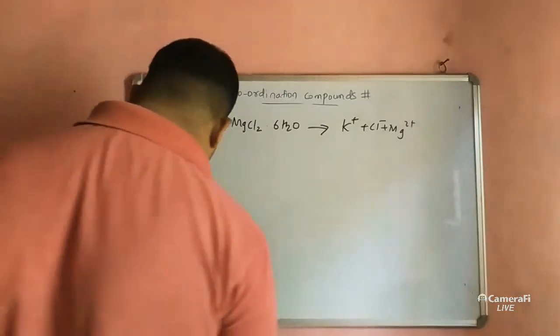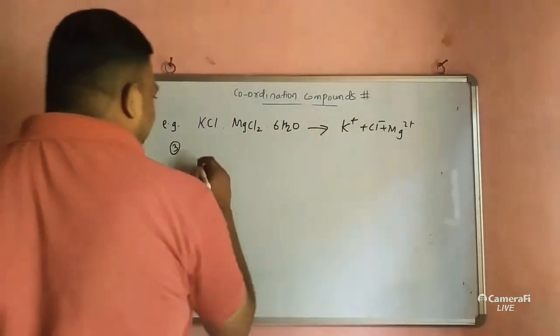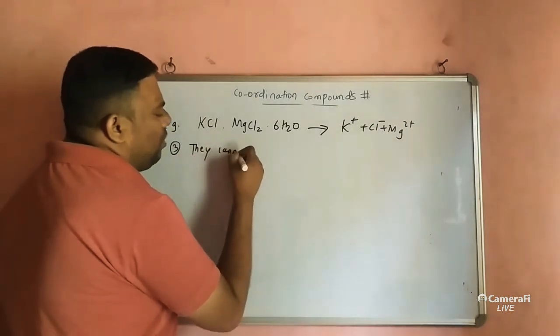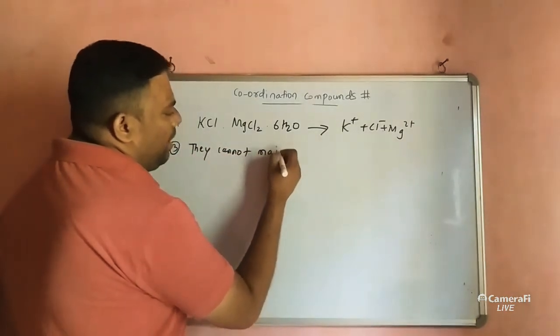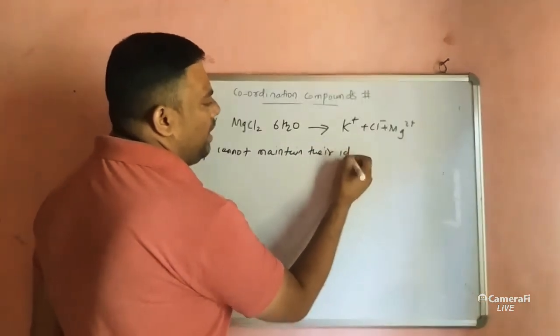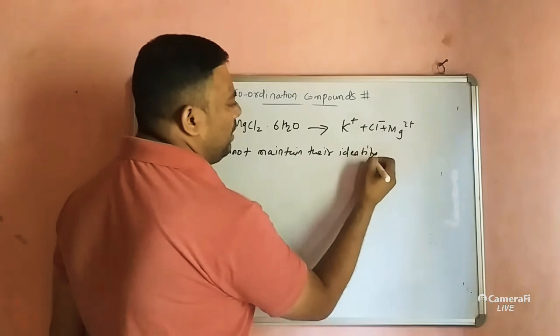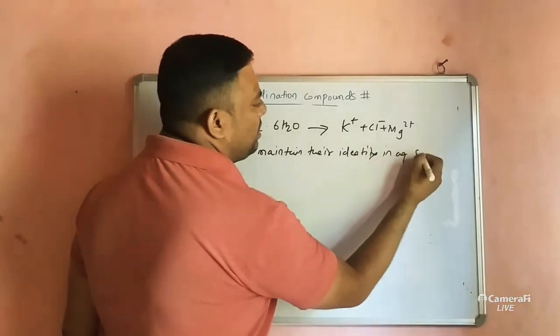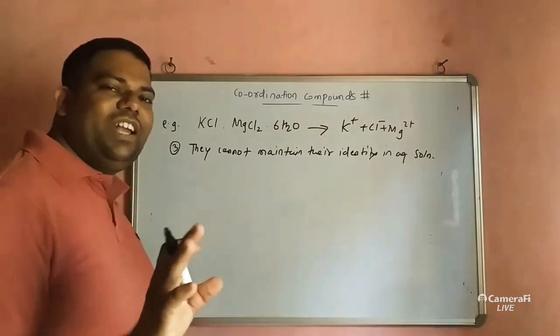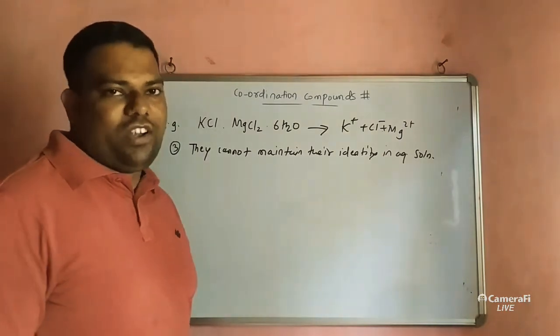Here we can write a third property regarding double salts. They cannot maintain their identity in aqueous solution, because they are completely dissociated into its ions in water.